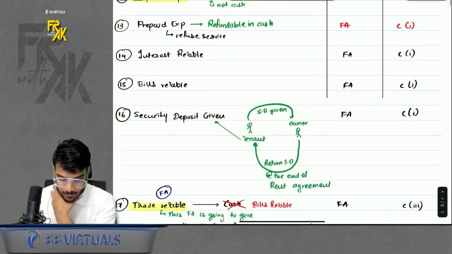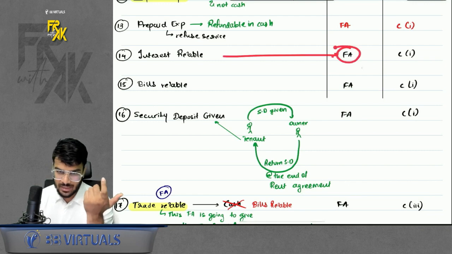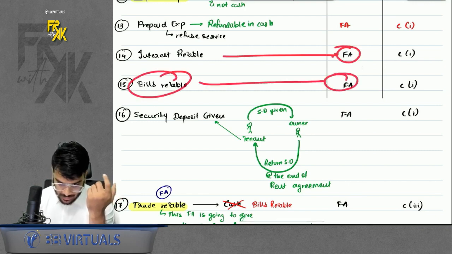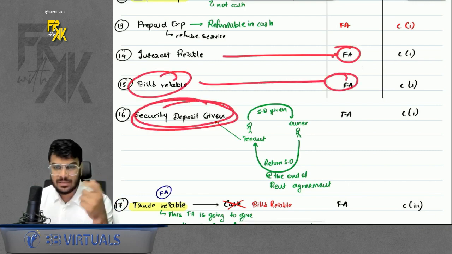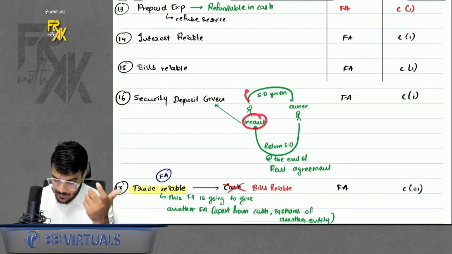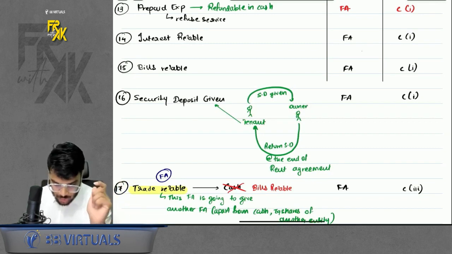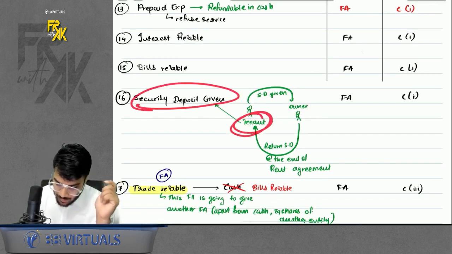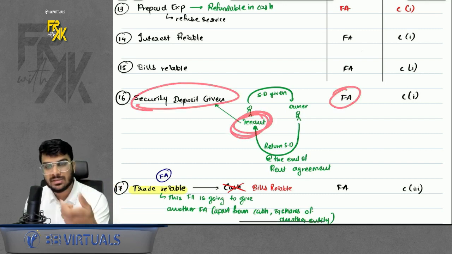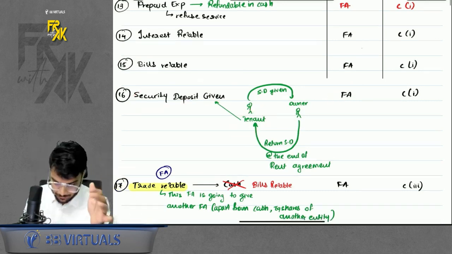Okay, do remember. If there is interest receivable, a contractual right to receive cash, it is a financial asset. Bills receivable, financial asset. Security deposit given. So what is this? Remember, we discussed it in rent agreements. The tenant gives some deposit to the owner, which is refundable at the end of the agreement, right? So such a deposit is given by the tenant. For the tenant, it is a financial asset. Why? Because he has a contractual right to receive the deposit back at the end of the agreement, right?